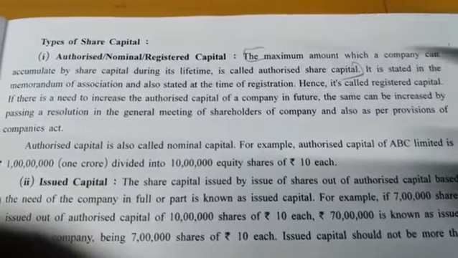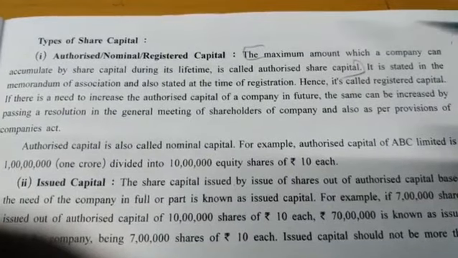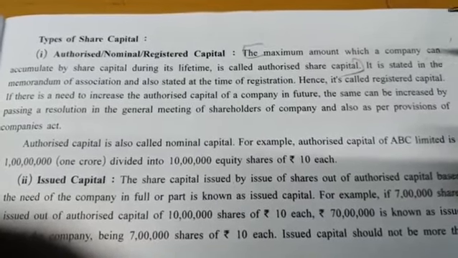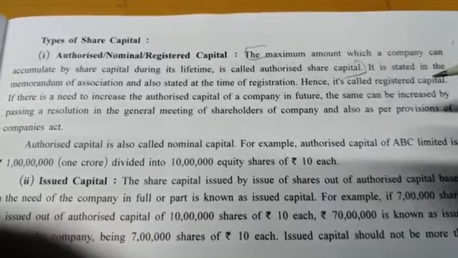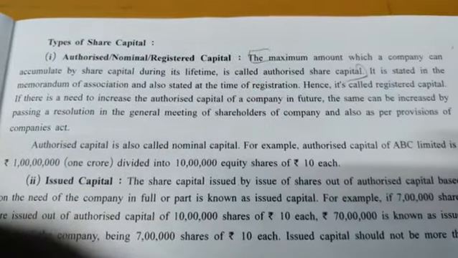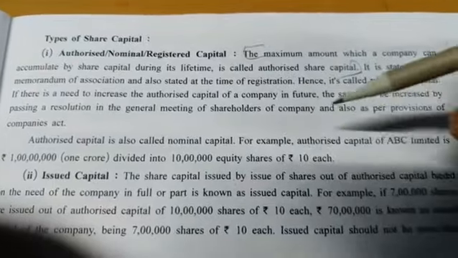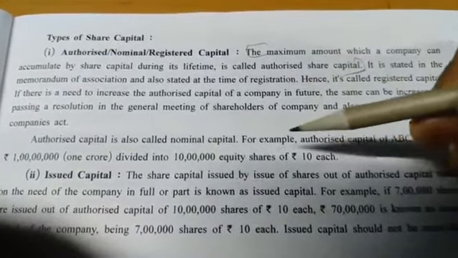Suppose you want to increase your limit. Then you have to arrange a board meeting, and in a general meeting you have to pass a resolution, and only then can you increase your limit for nominal or authorized capital. See here they have given an example. Authorized capital is also called nominal capital.